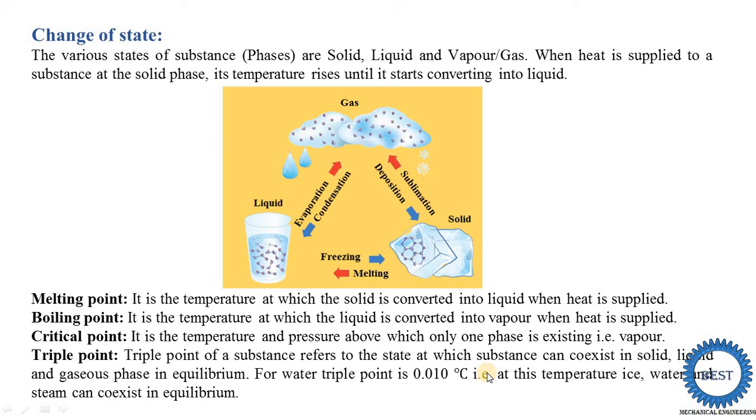For water, the triple point is 0.010 degrees centigrade. At this temperature, ice, water and steam can coexist in equilibrium. At that temperature, it is possible to have all three phases: ice, water as well as steam.